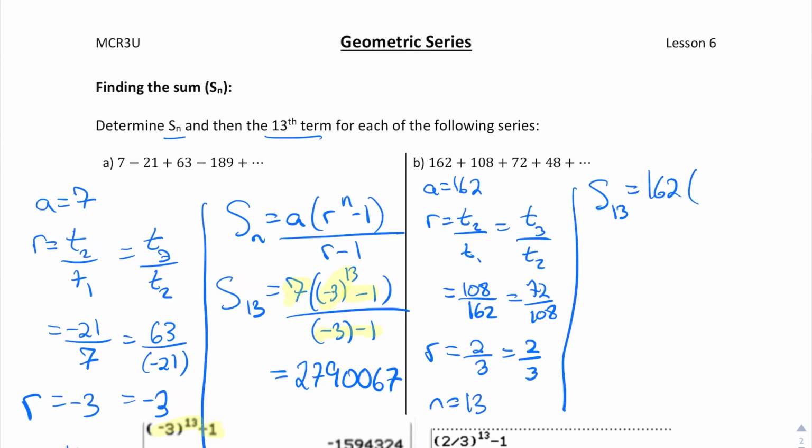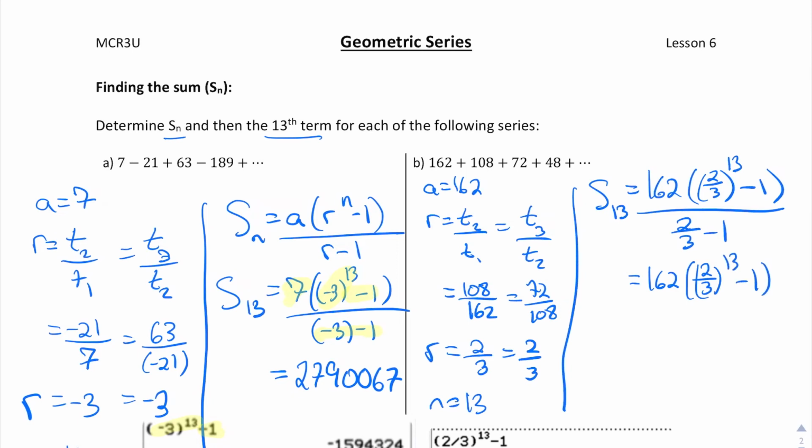The other thing here, we've got n's, the same thing as the previous question, which is 13. So let's sub this all in. So 162 for my A. R is 2/3, exponent 13 minus 1 within the bracket. And then I've got this weird thing where I've got the fraction in the denominator. So if we simplify this slightly, so I've got 2/3 to the 13. I'm going to leave the top like that, but 2/3 minus 1 ends up being -1/3.